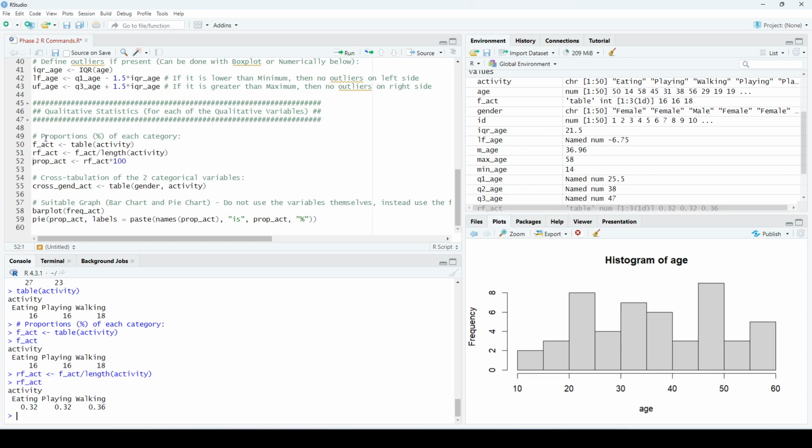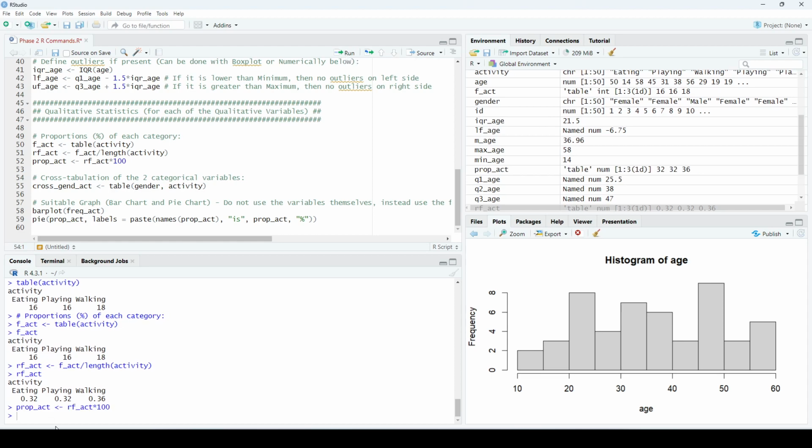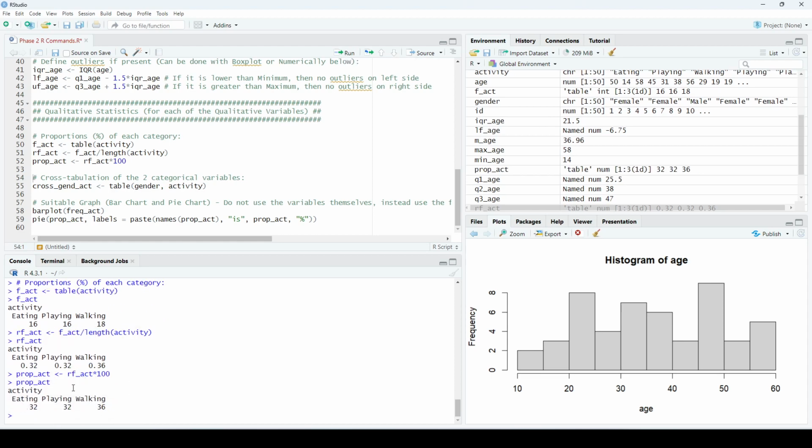Now we want to find the proportion, or the percentage, of each category. I will just take this rf_act and multiply it by 100 and save it in a new variable called prop_act, the proportion of activity. So now to display this prop_activity, this is going to display 32%, 32%, 36%. Okay. So this is the proportion for each category, and you'll do the same for the second variable.